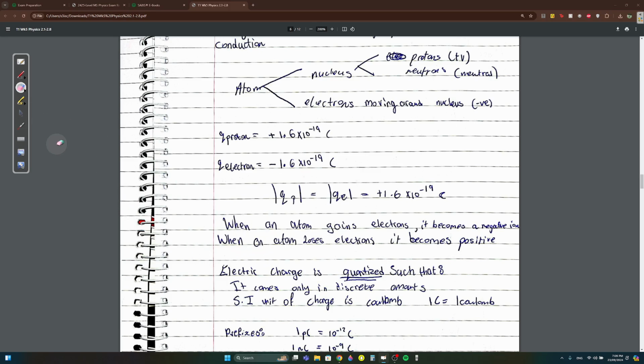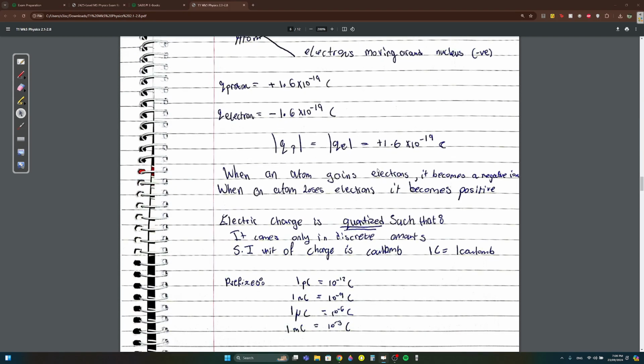The charge of a proton, P, is equal to the charge of the electron, E, which is the absolute value. So the positive value of it is always 1.6 times 10 to the power of negative 19 coulomb. When an atom gains electrons, it becomes a negative ion. If it loses electrons, it becomes a positive ion.